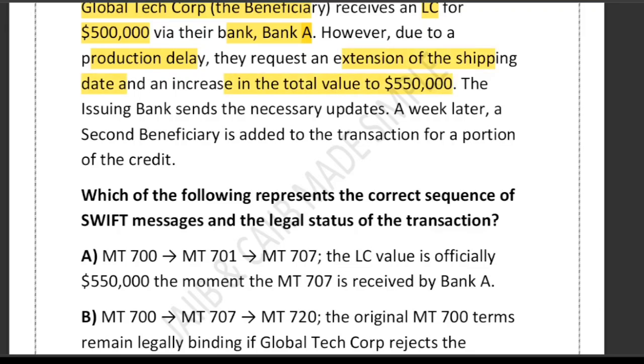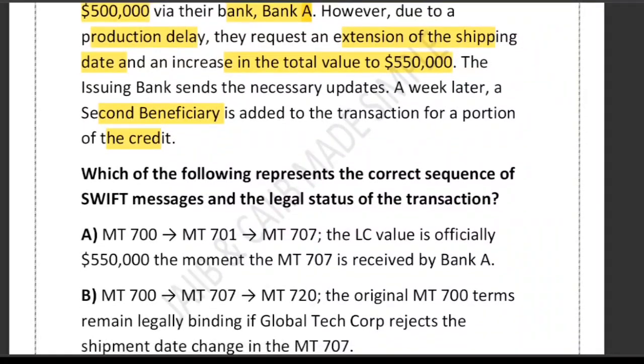The issuing bank agrees and sends the changes using MT707. A week later, a second beneficiary is added to the transaction for a portion of the credit. So the question is, which of the following represents the correct sequence of the Swift messages and the legal status of the transaction?